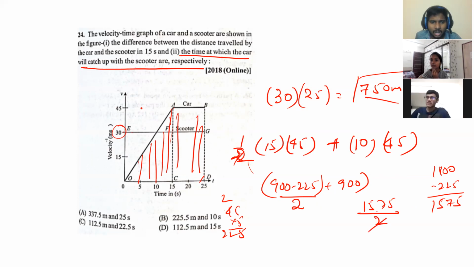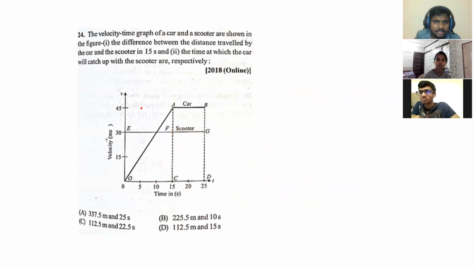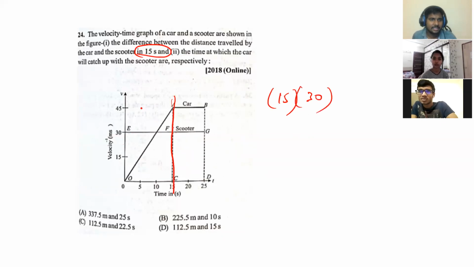So that is 787.5. How 37.5, sir? The question asked is only 15 seconds, right? That means we only have to take the area up to 15 seconds. That is 15 into 30. Got it? Only 15 seconds. Till 15 seconds, the difference in the distance.